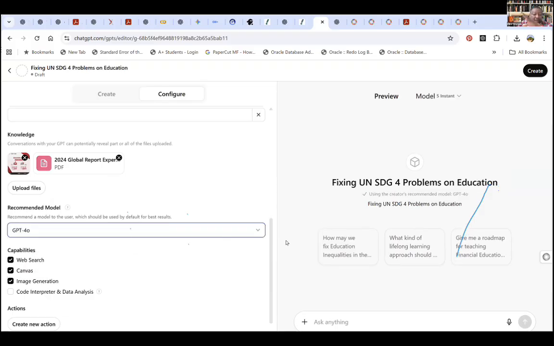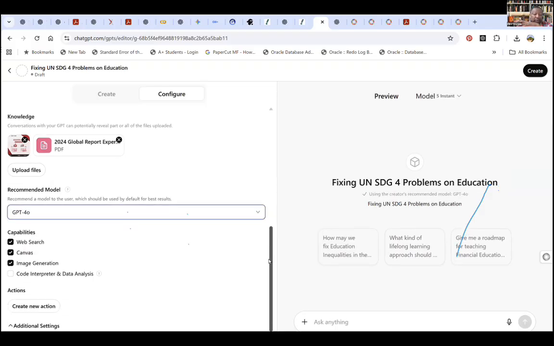Okay, but what do I want to do? Do I want to go on the internet? If I wanted to search the internet, I would check web search. Do I want to use a Canvas? Canvas allows you to make changes to your question, keep changing and it will keep generating and prompting. Do I want it to generate images? Yes or no? I will check it so that it generates images.